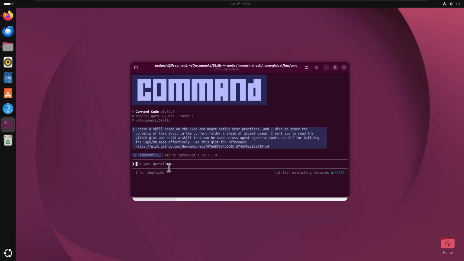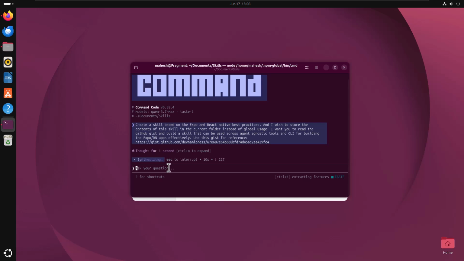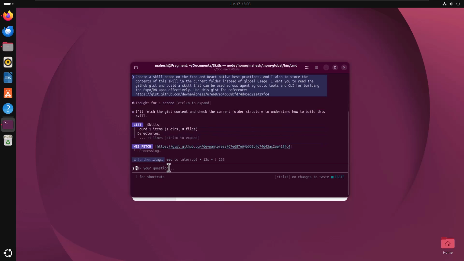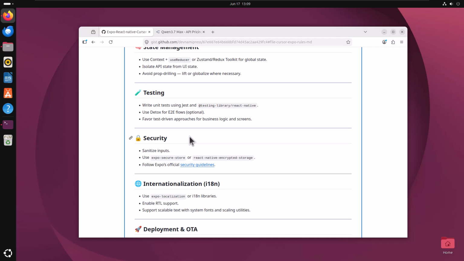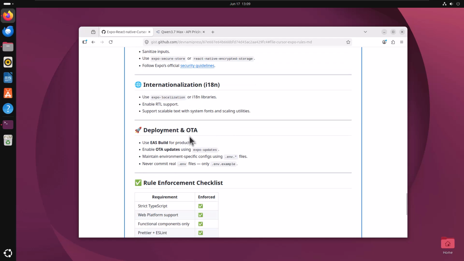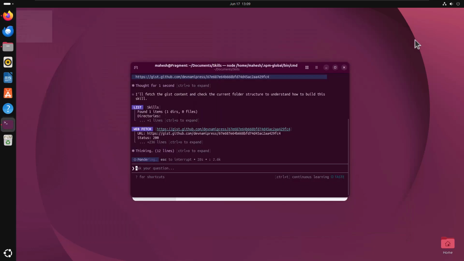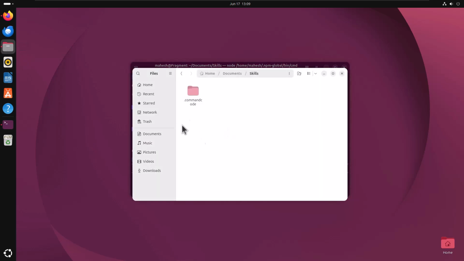So now it will start working, and it's not a big deal or big query we are making, but it would consume like $1 or so worth of our credits, probably more, considering this is a decent document. But we want to convert this into a skill so that we don't have to manually go through all these references, right? So this is what they offer in CommandCode. Let's see how it does, right? I don't want to turn this into a global skill, so it should have the skill stored locally like this.